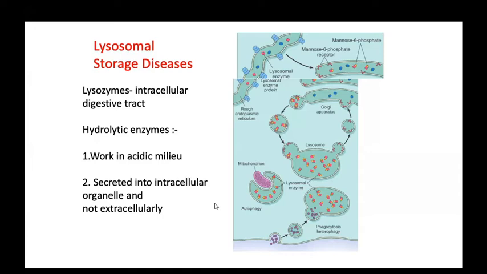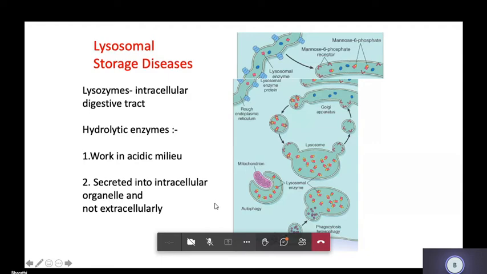There are binding proteins. The enzymes are taken up by mannose-6-phosphate receptors and bind with the mannose-6-phosphate, and they go from the rough endoplasmic reticulum to the Golgi apparatus, where they form a vesicle. That vesicle combines with the lysosome, and the lysosome further digests. I want to say that these enzymes act intracellularly, not extracellularly. If they acted extracellularly, they would damage each and every cell.